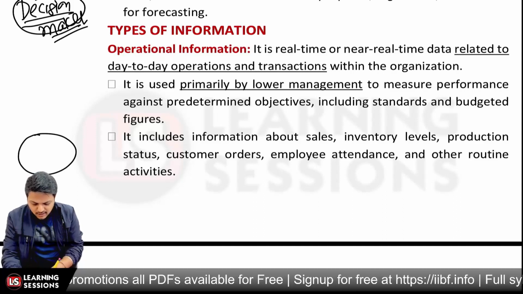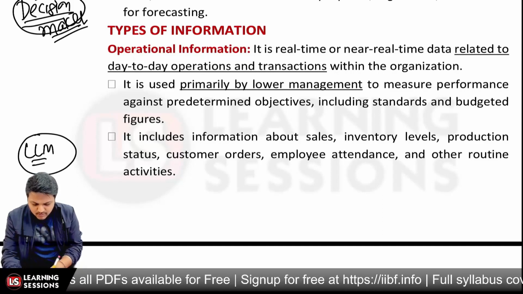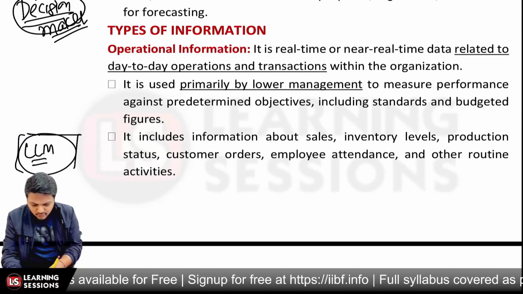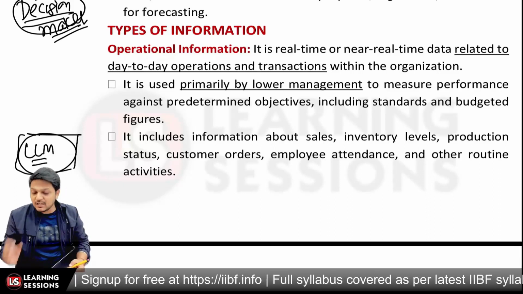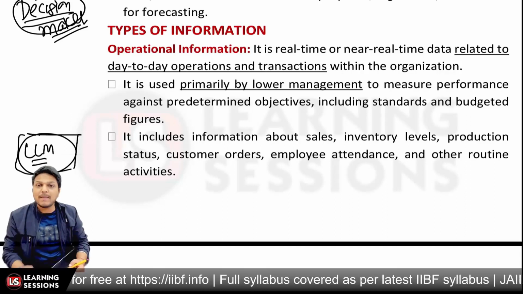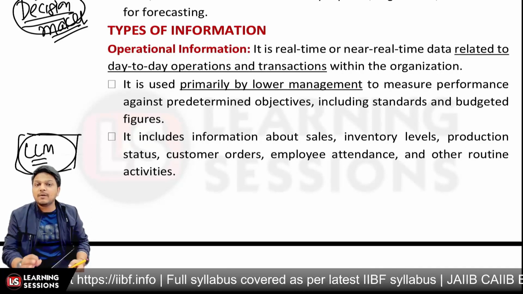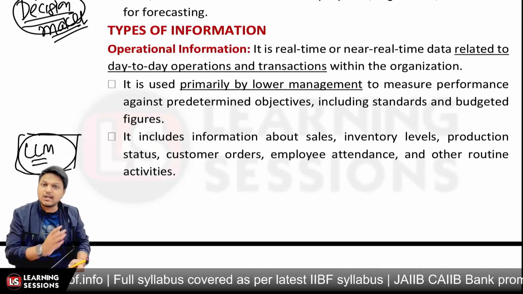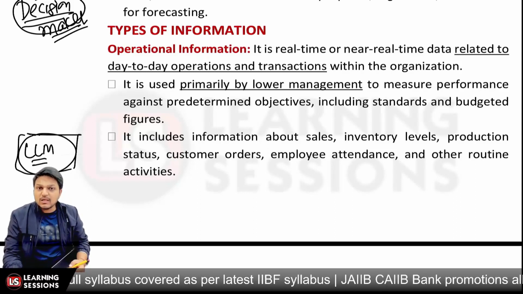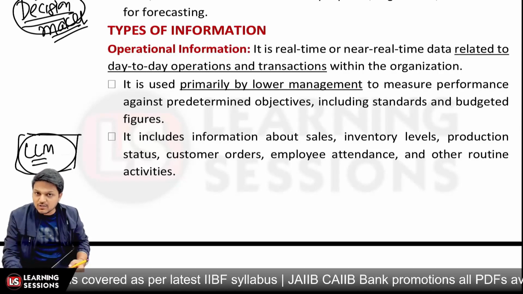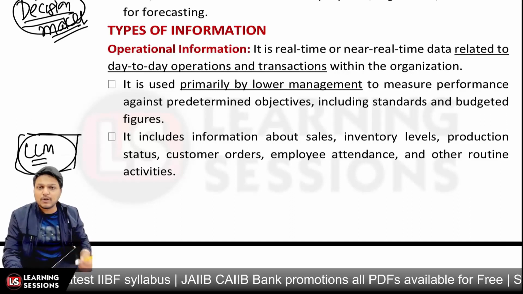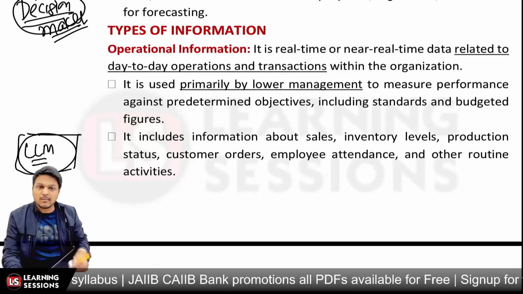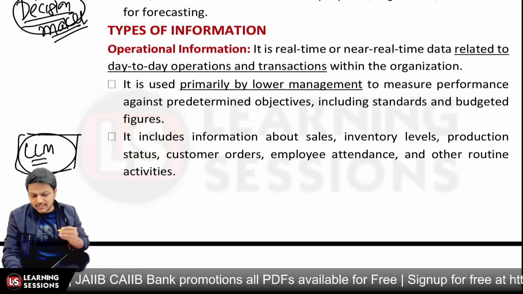So that's the lower level management, and they will be using this particular operational information, particularly so as to measure the performance against the predetermined objectives. If there are predetermined objectives, it will be used for the same, including the standards and the budgeted figures over there. And it includes information about the sales, the production status, the customer orders, the employee attendance, and all those things. So that's the operational information.